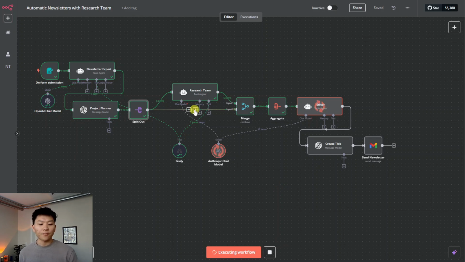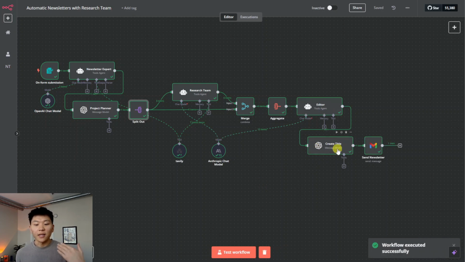Because the research team, each agent has to focus on just one section of the article rather than the entire newsletter, they're able to do a better job because they have just a specialization and they're not worrying about the prompting of how does the newsletter get structured, how does all this happen. All it has to do is get content. And then the editor worries about that. And then finally we pass off the final version to the creating title node, and then it gets sent off in Gmail. So let's go look at the finished product from this run.